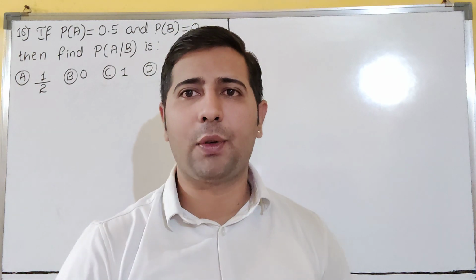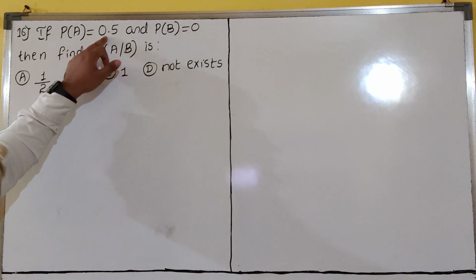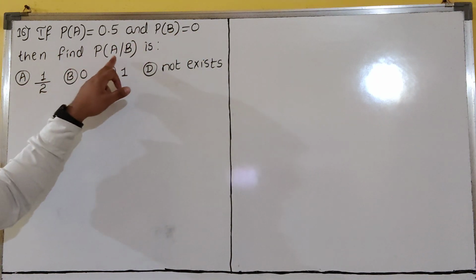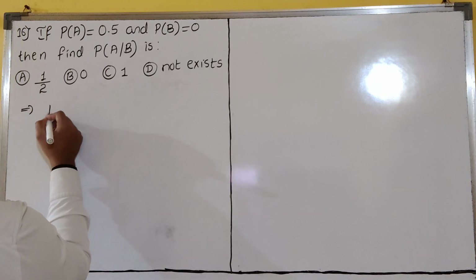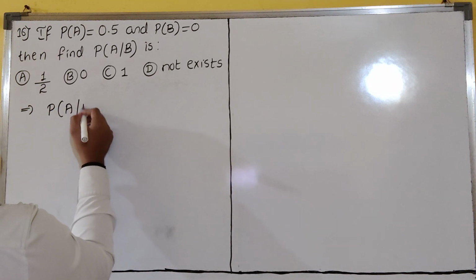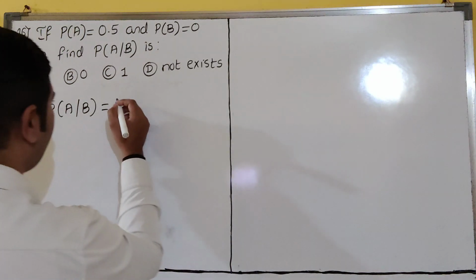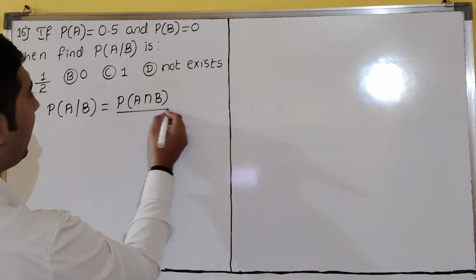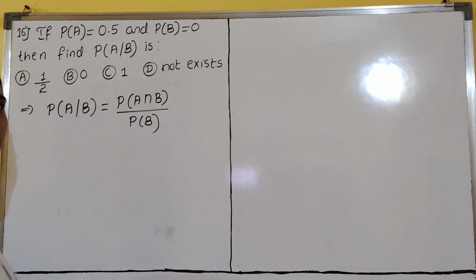Let us see the next question, dear students. Question number 16. If P of A is equal to 0.5 and P of B is equal to 0, then find P of A bar B, dear students. So P of A bar B we have to find. So P of A bar B means what, dear students? Everyone knows the formula now. P of A intersection B divided by P of B, dear students. The second element is B. P of B will come.